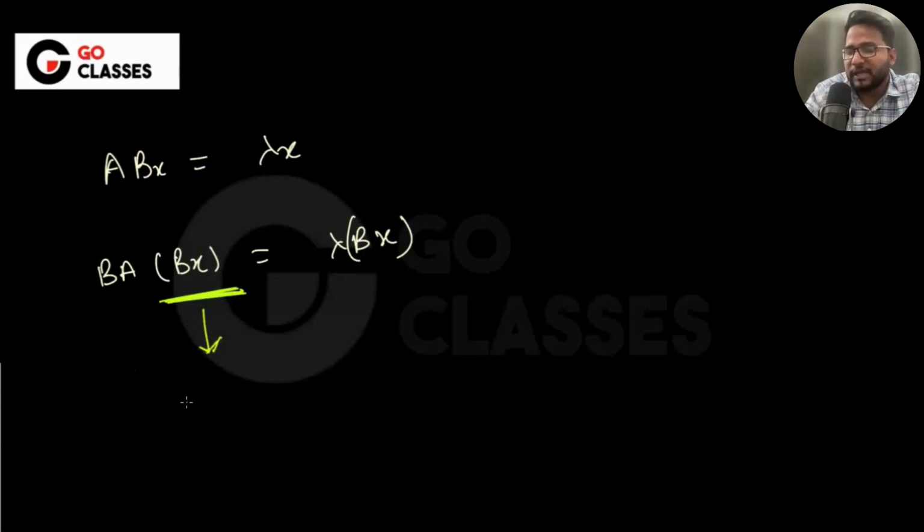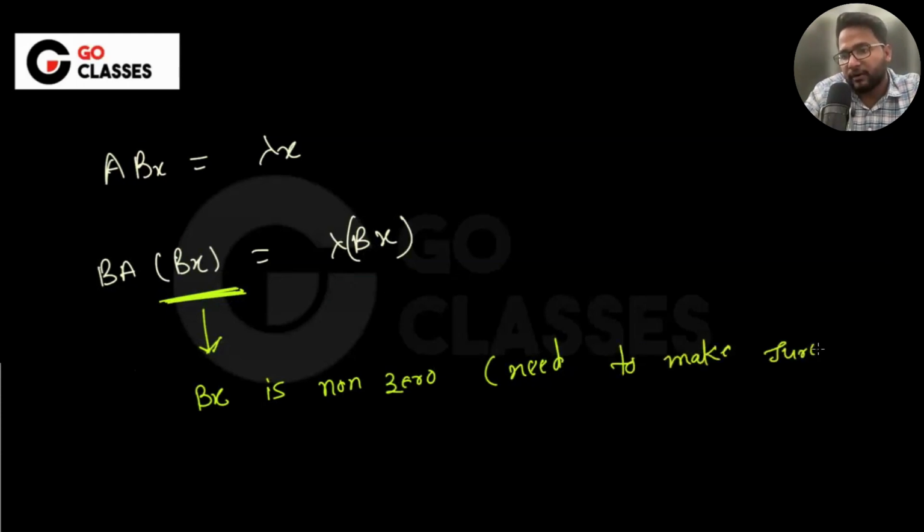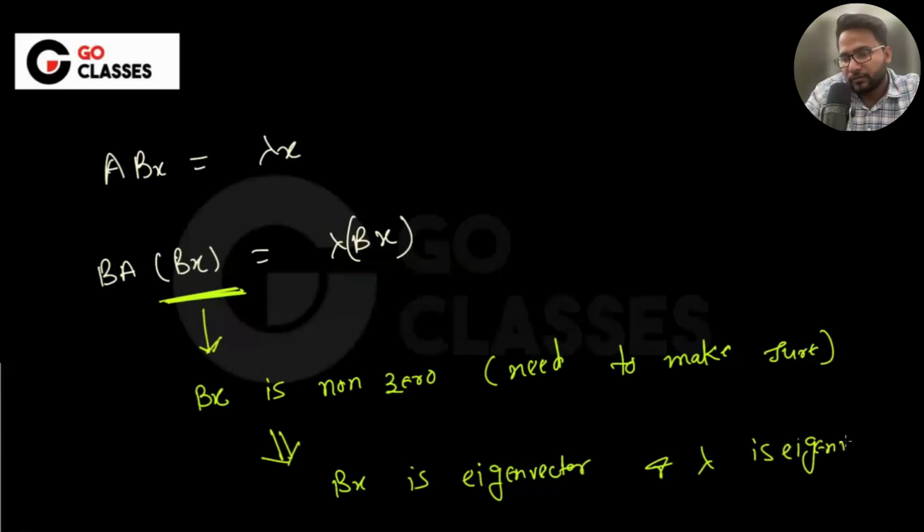To make sure it is an eigenvector, the first step is that we need to make sure Bx is non-zero. Then only can we claim further that Bx is an eigenvector and lambda is an eigenvalue.